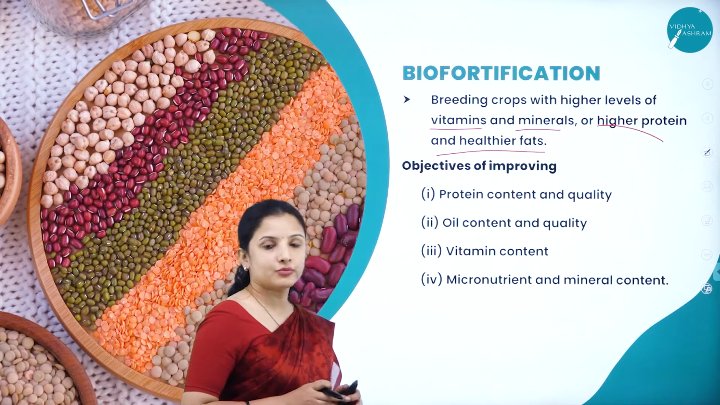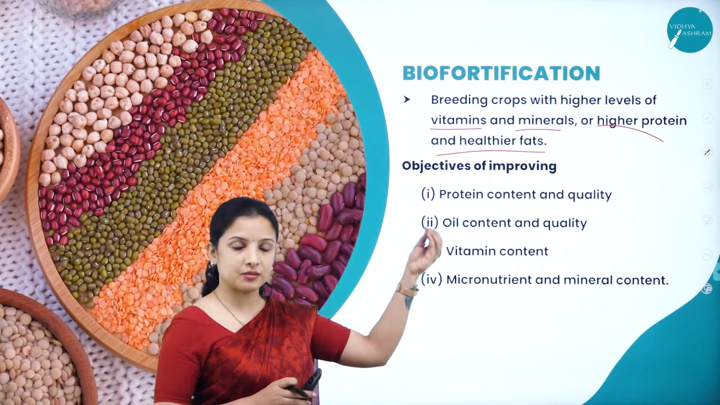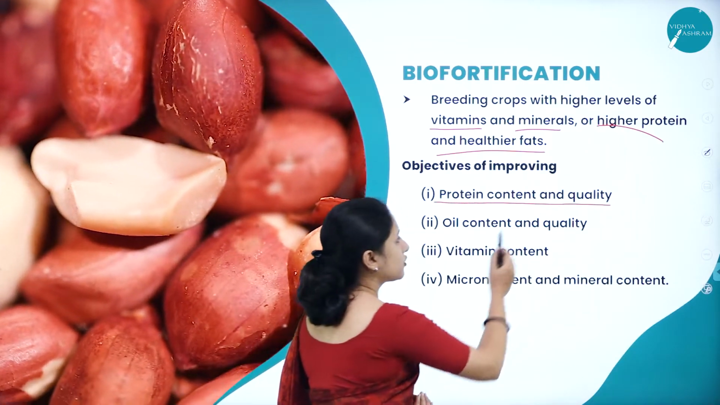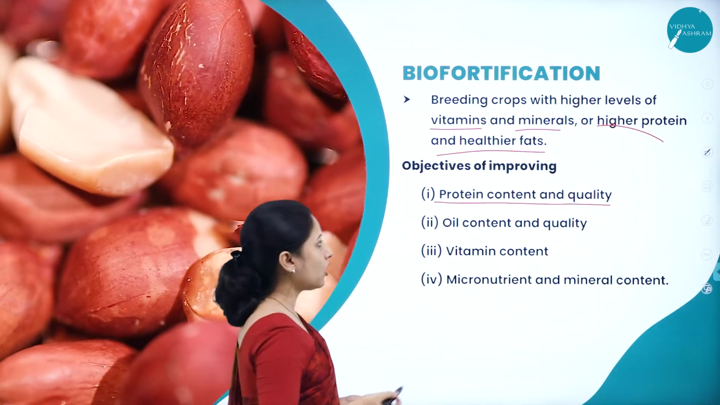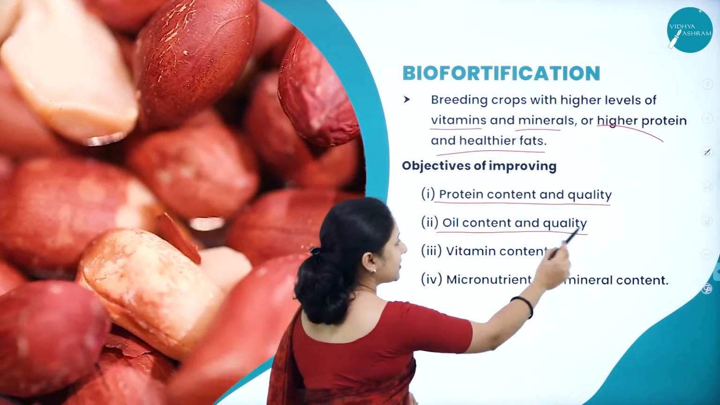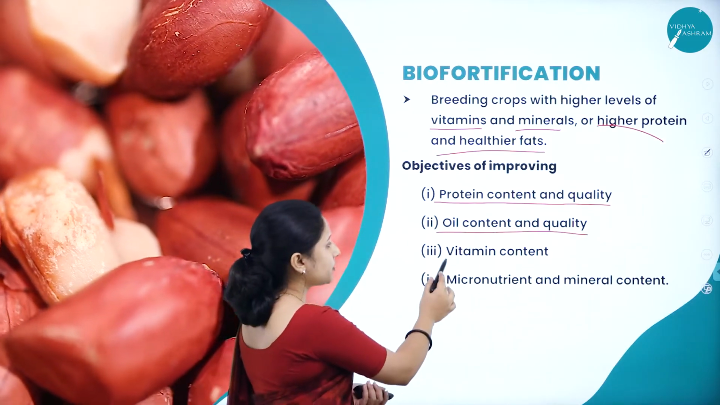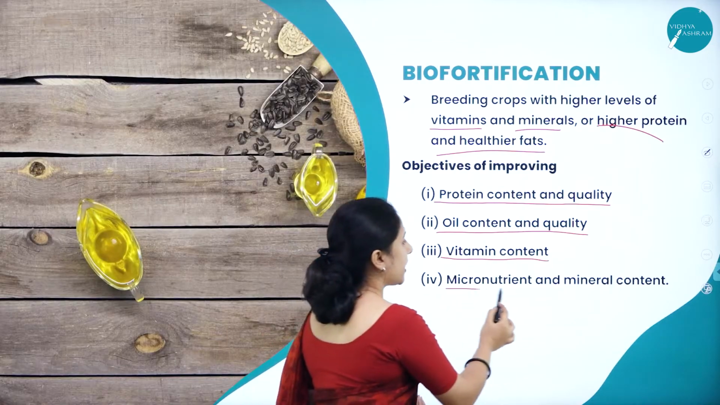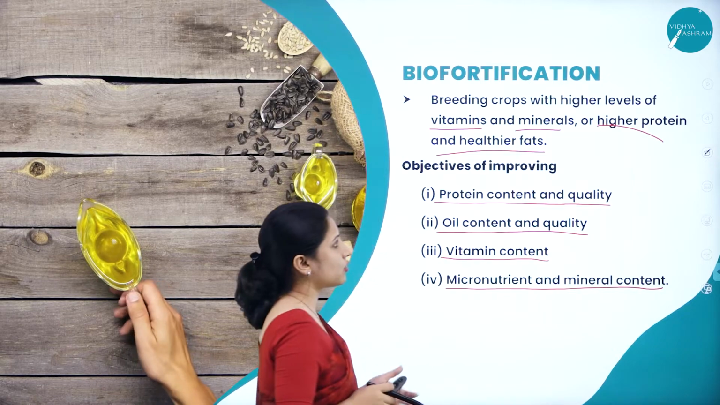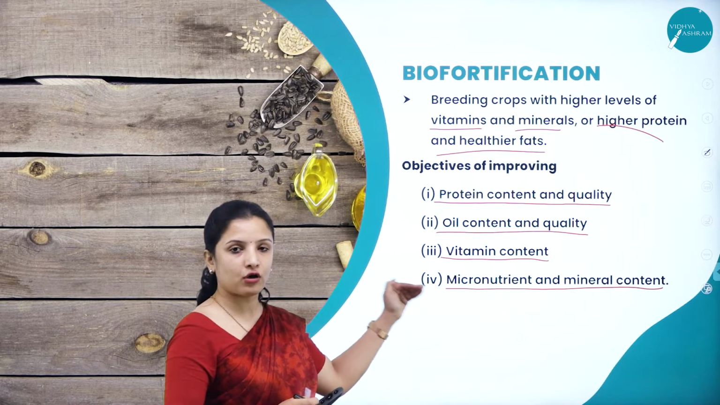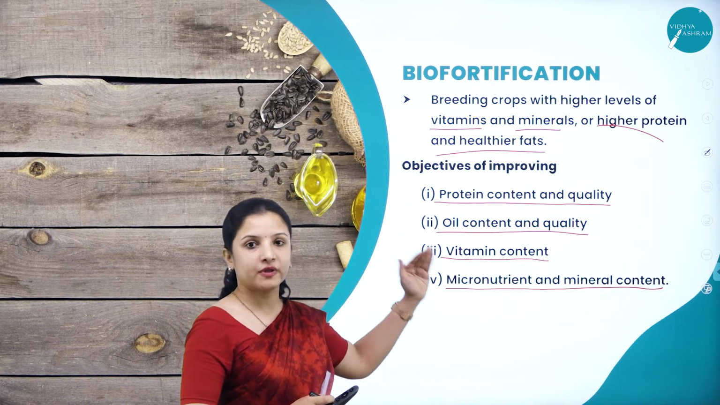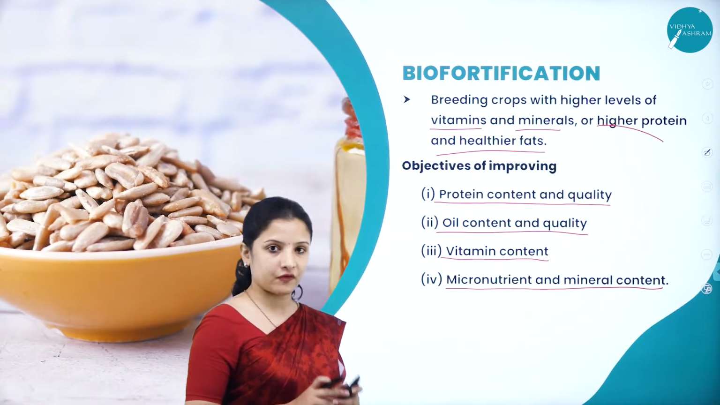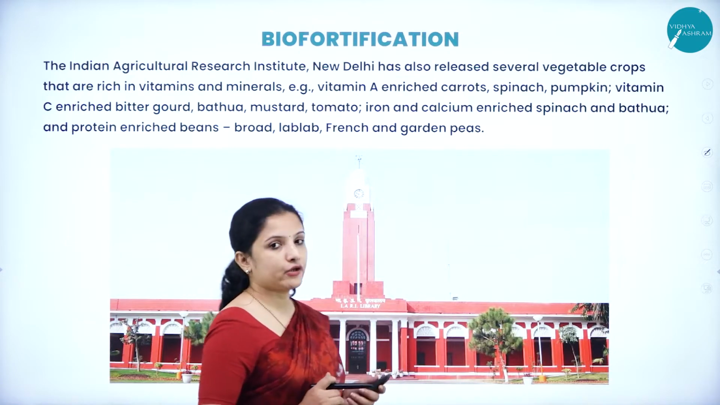biofortification. And what are the objectives of improving the crops in terms of biofortification? It is to improve the protein content and quality of that particular crop, then improve the oil content and quality, and also improve the vitamin content in that particular crop, and also improve the micronutrient and mineral content. So if all these objectives are followed in that particular crop, then it is said to be biofortified, or it is called biofortification. So this is about biofortification.